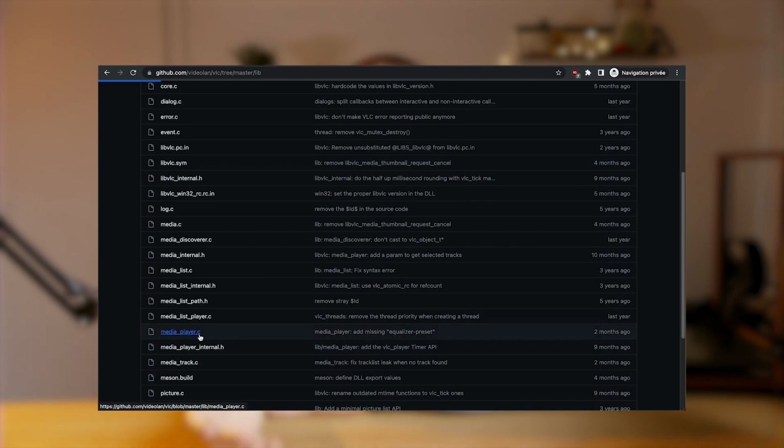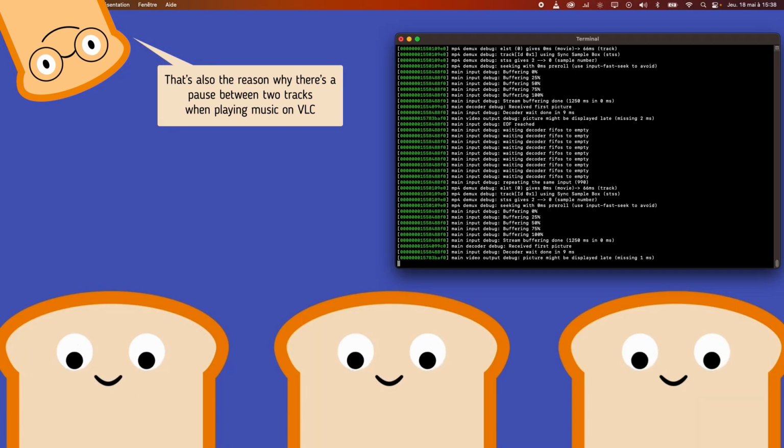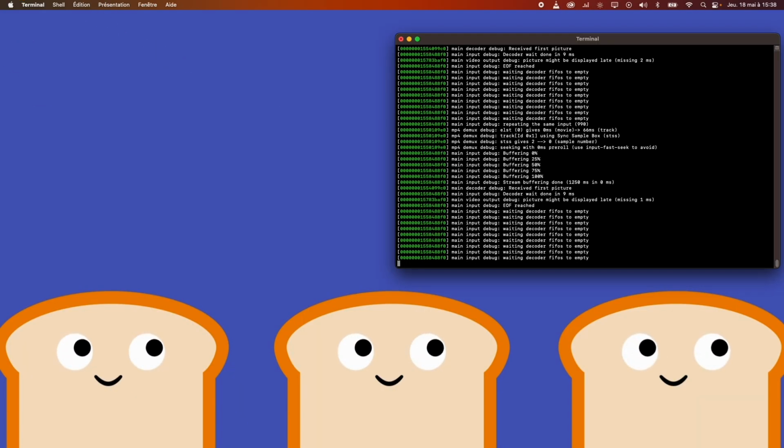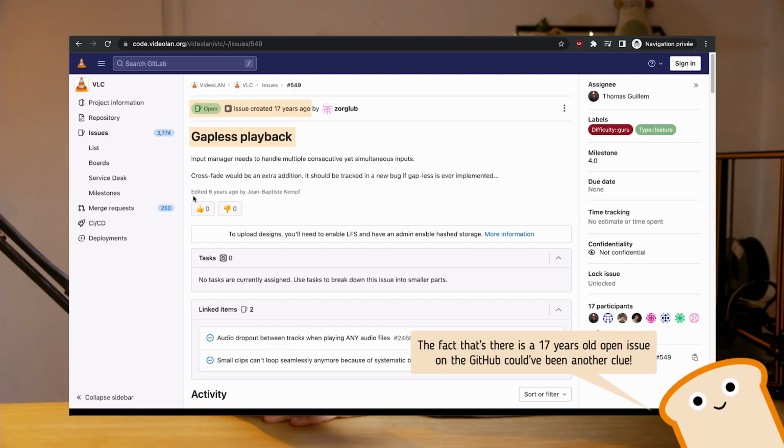Finally, after a slow descent into madness, I went as deep as possible by reading directly the libVLC C source code, where I discovered this. When switching videos, no matter what I did in my code, VLC will always release the previous video, then load and buffer the new one, so it's impossible to get gapless playback. Even on a way more powerful computer than a Pi, you will not get a perfect transition between two videos using VLC. To confirm that hypothesis, I tried to run the code on my laptop and got the same playback problems. It definitely proved to me that I needed to use something else than VLC.